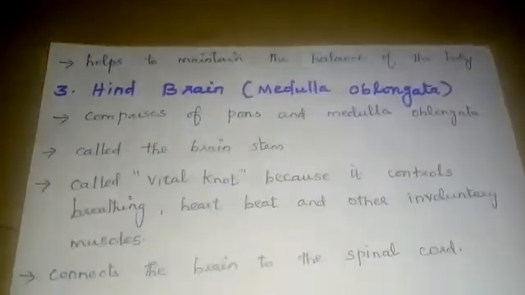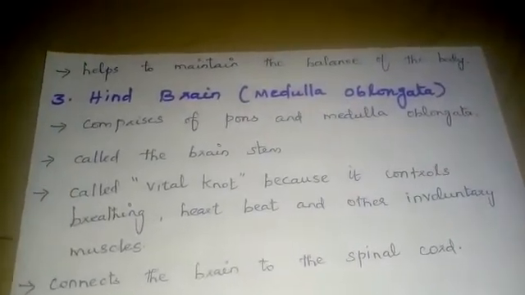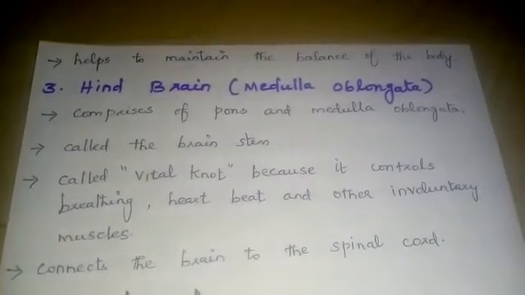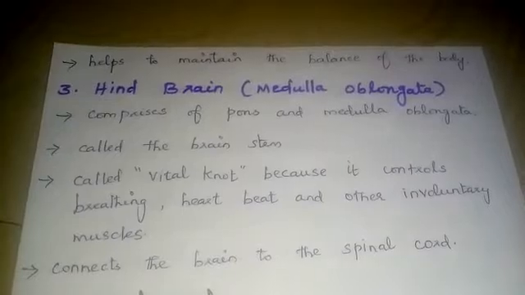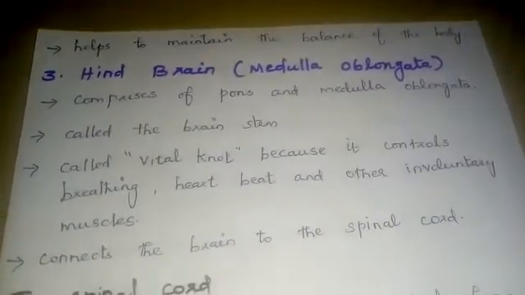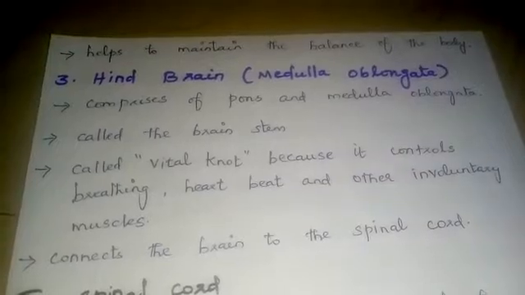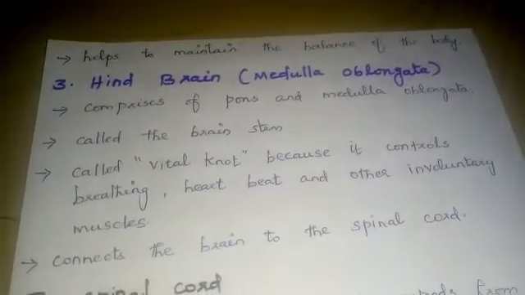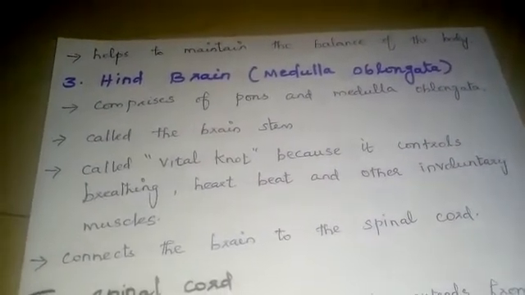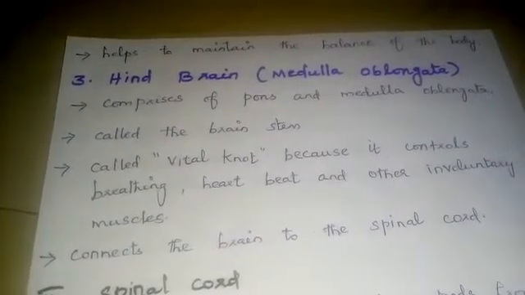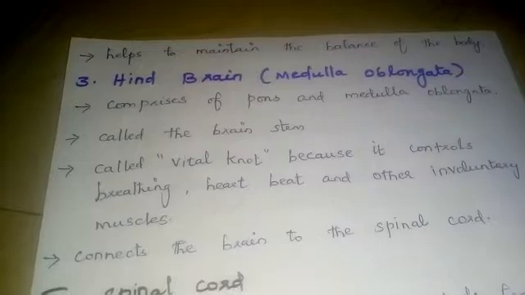Next, we are going to see about our third part, the hindbrain, that is medulla oblongata. I think you have heard this word in a cinema, isn't it? The hindbrain comprises the pons and medulla oblongata. It is also called the brain stem.